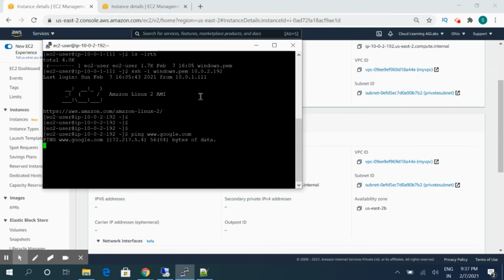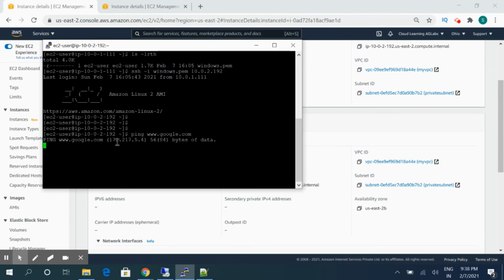Now the question will be: our private servers need to be patched, or somehow they need to get traffic, where the outbound should go to the internet gateway, but the inbound should not come from the internet gateway. For that, there is a concept called NAT gateway. AWS provides both NAT gateway and NAT instances. A NAT instance is basically an instance that is designed to accept traffic from instances within a private subnet, translate the source IP to the public IP address of the NAT instance, and forward it to the internet gateway.